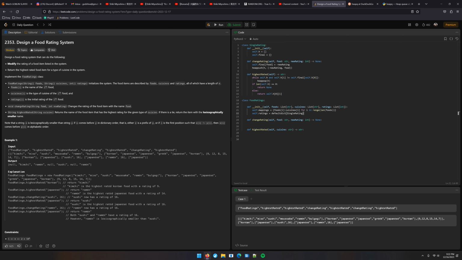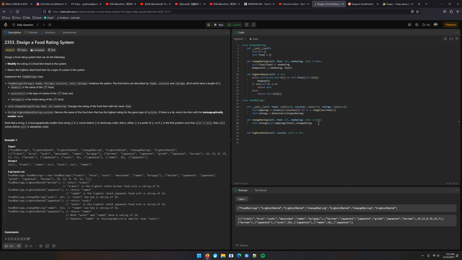So let's see here. Ratings is that. Now change rating, we're going to have self.ratings of self.mappings of food dot change rating. Wait, what? I put it in the wrong place.